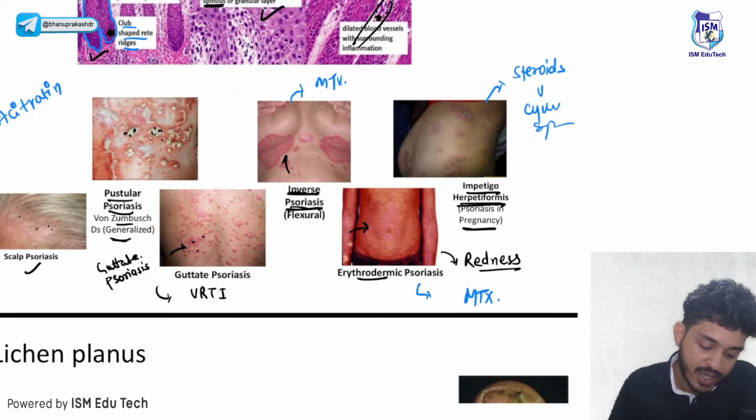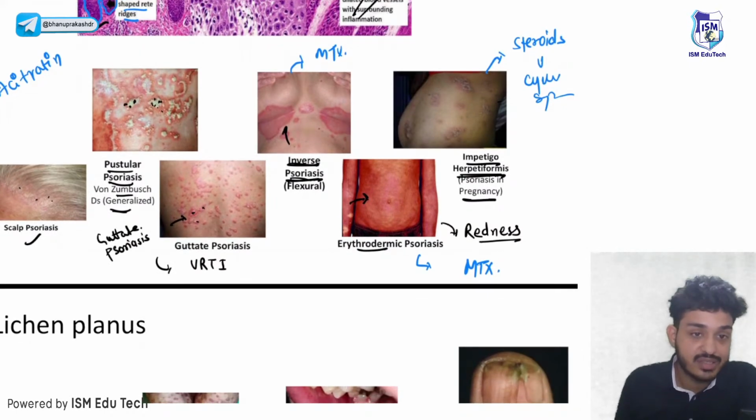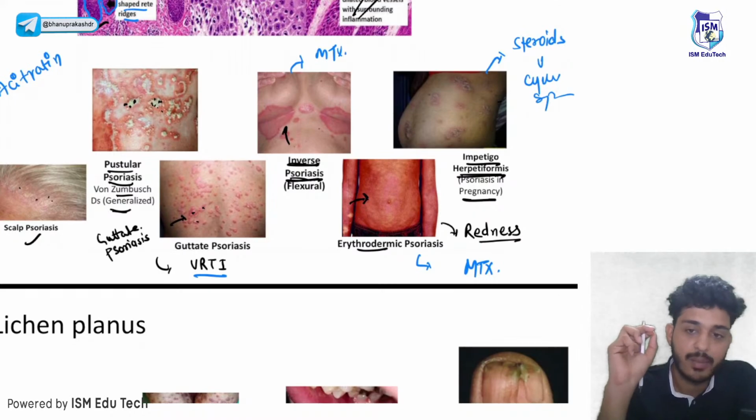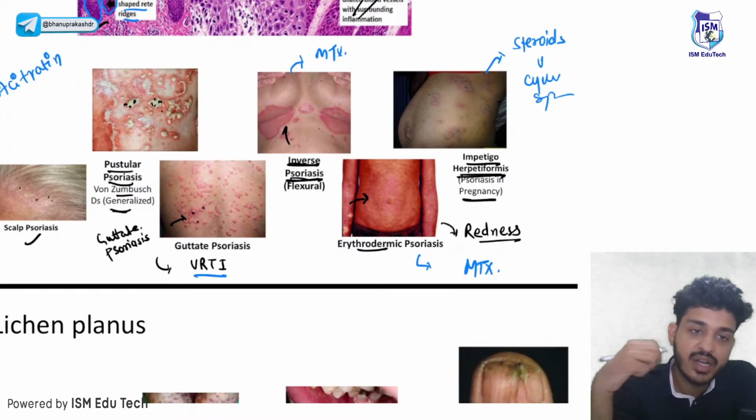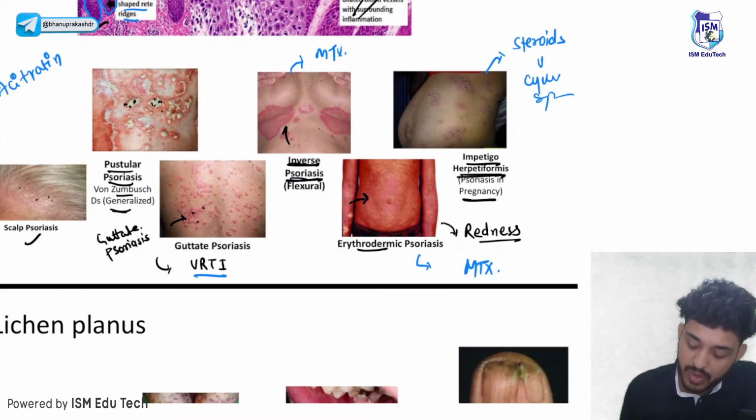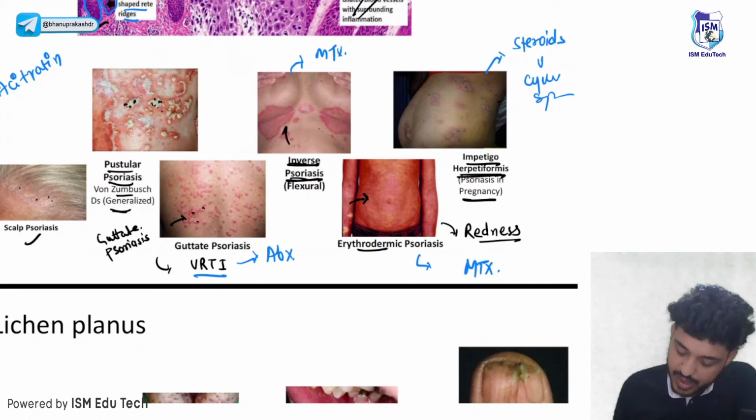In guttate psoriasis, remember it is after an upper respiratory tract infection, so I will try to resolve the primary cause, and for that purpose I will be giving antibiotics, right?